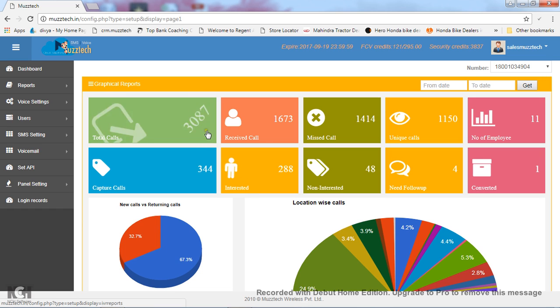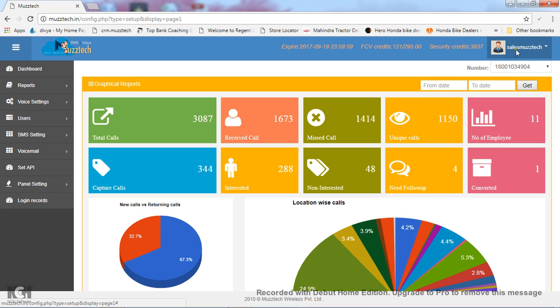This is an IVR panel of Mustang. In this panel, you can get all the reports of your business, your organization, your clients and your employees. How it works, I'll show you. Firstly, when you log into this IVR panel with your username and password, this type of page will appear.